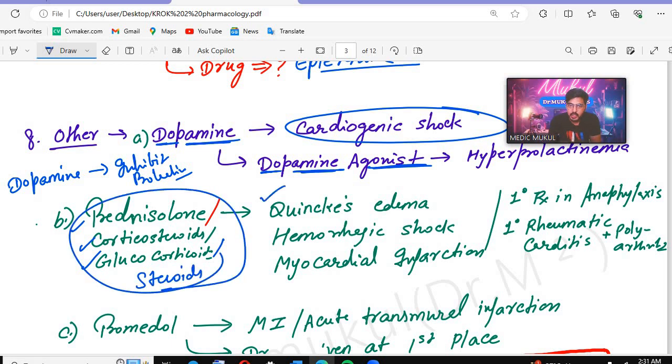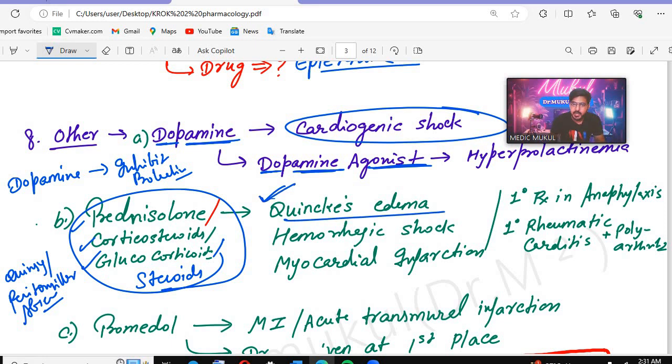They are used in case of Quincke's edema. Remember, this is a note: quinsy is peritonsillar abscess. What is quinsy? Peritonsillar abscess. But this is Quincke's edema. Okay, this is different from the quinsy.